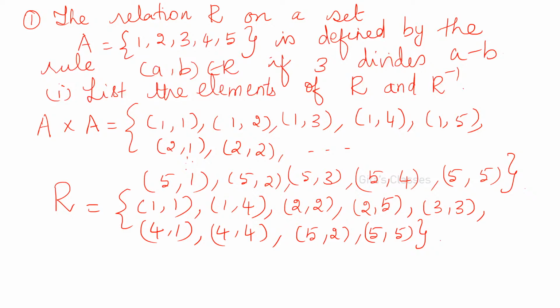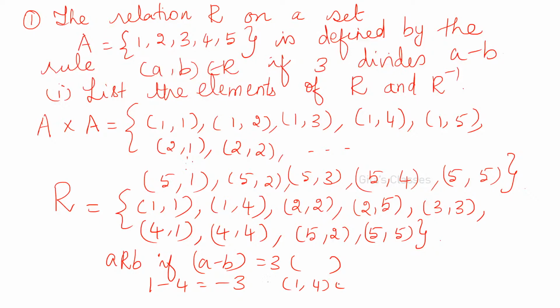Okay. Yes. It is not that R divides A minus B. R is a set; you have to write the elements A comma B in R. You can write A is related to B if A minus B is equal to 3 into something. It is a multiple of 3. So when will you say that A is related to B? Now 1 and 4 are related. 1 minus 4 is equal to minus 3. It is a multiple of 3. So 1 comma 4 will be there in R. Like this. Got it?